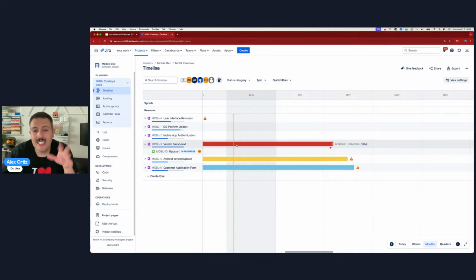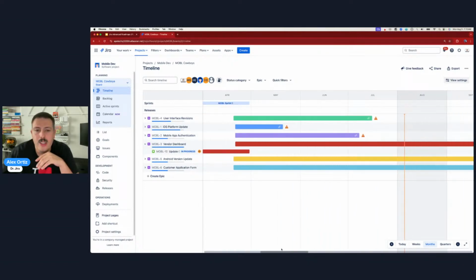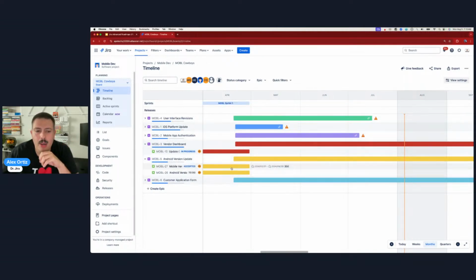Next, the dates. You can put dates on your epics. Oh, it looks like this one already has dates. So I can put dates, as you can see here, on my epics. But what about my stories? Well, these dates are configurable, but you do need to change it.